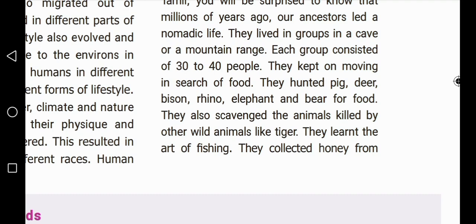What is the meaning of scavenged, children? Scavenged means to search and collect anything usable from discarded waste, to gather something usable from discarded materials. For example,